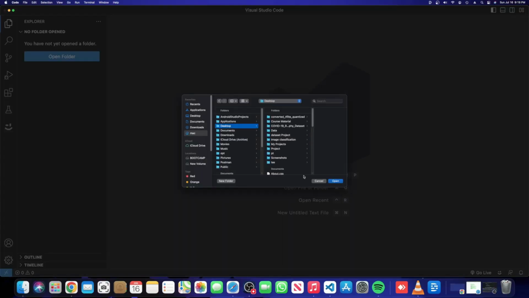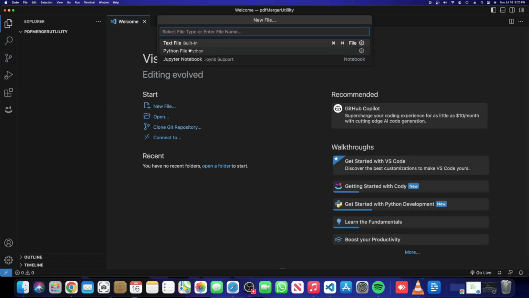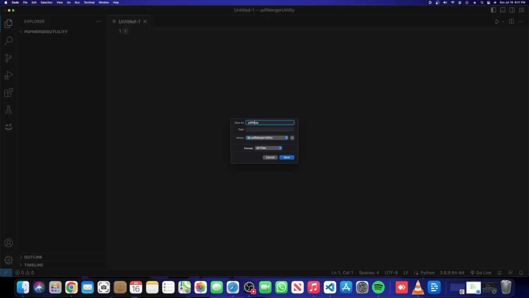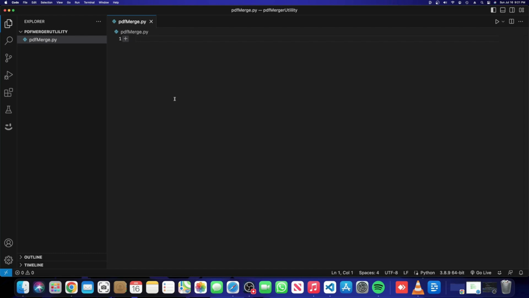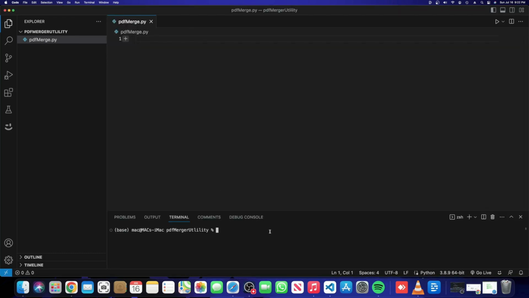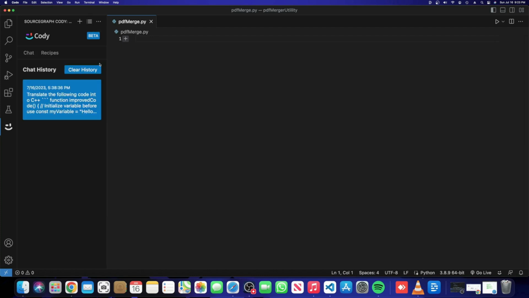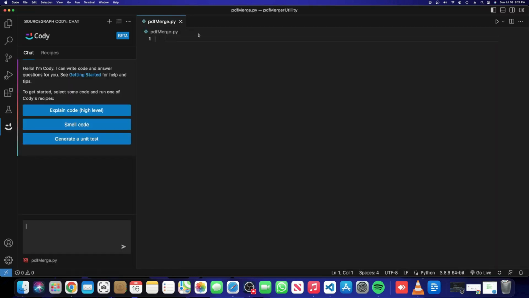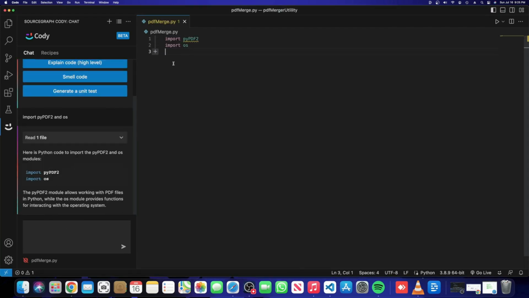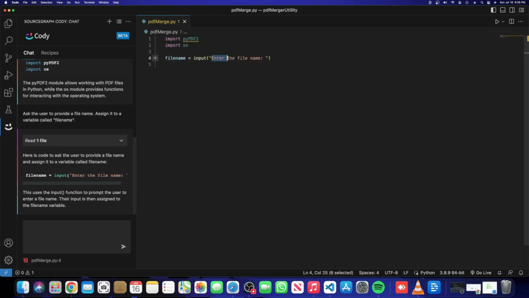All right, and let's say you want to create some more complex projects in Sourcegraph Cody. You can do that as well. In this case, I'm creating a PDF merger utility by using the power of prompts in Sourcegraph Cody. Just like every other AI coding assistant, I'm going to type in my prompts over here. Instead of typing comments, you can use the whole Sourcegraph Cody panel to write prompts, generate the code for you, and integrate that into your IDE without any problem.